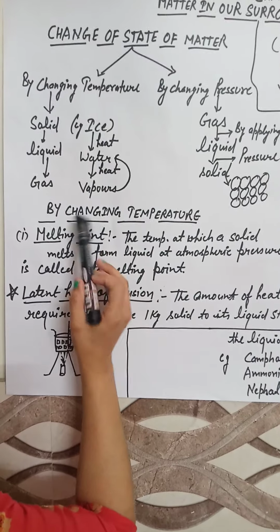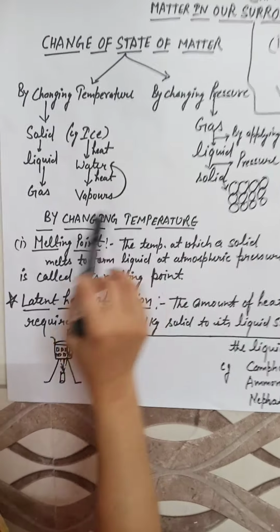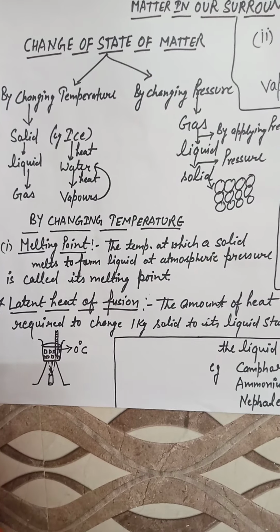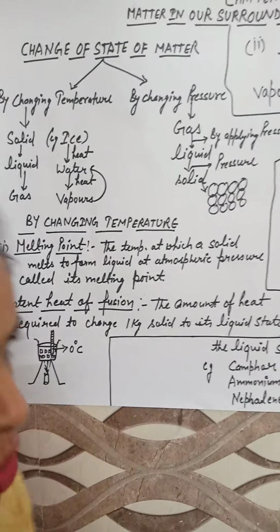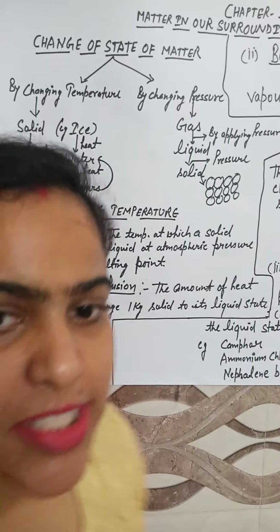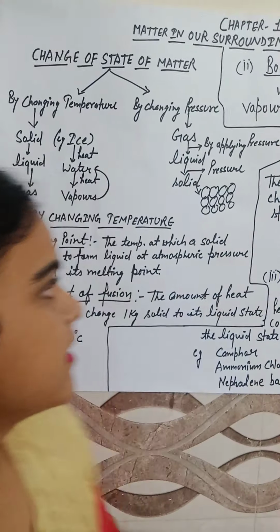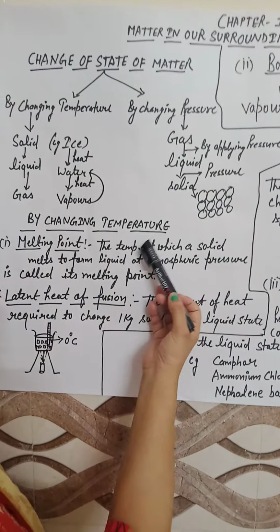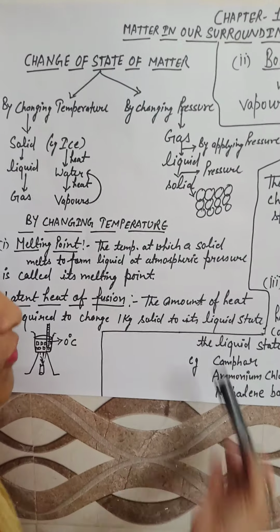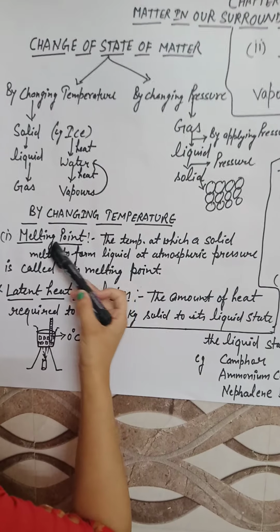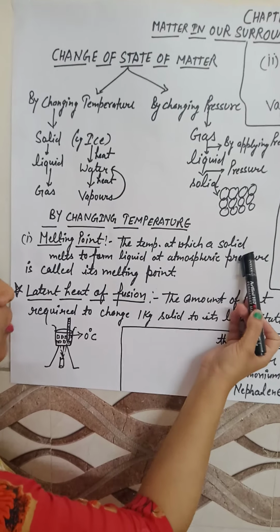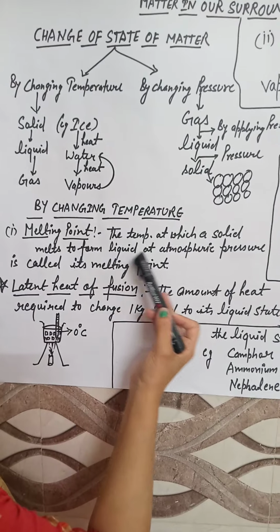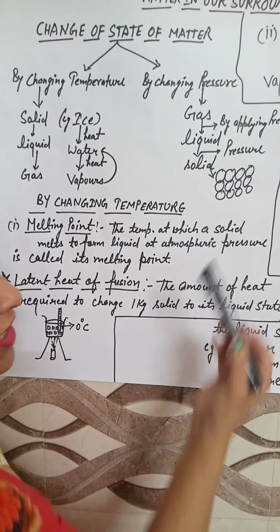Now next, by changing temperature, there are different changes that take place, in which first we will discuss melting point. Now what do you mean by melting point? The temperature at which a solid starts to melt is called the melting point. Solid starts to melt and forms liquid. The definition of melting point is the temperature at which a solid melts to form liquid at atmospheric pressure.